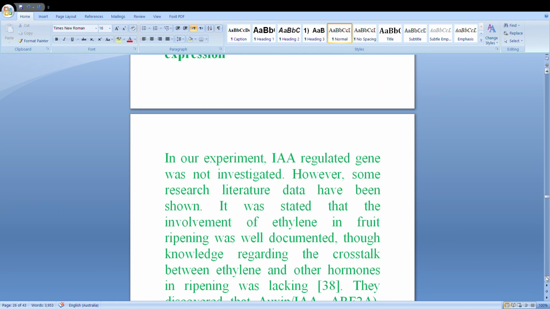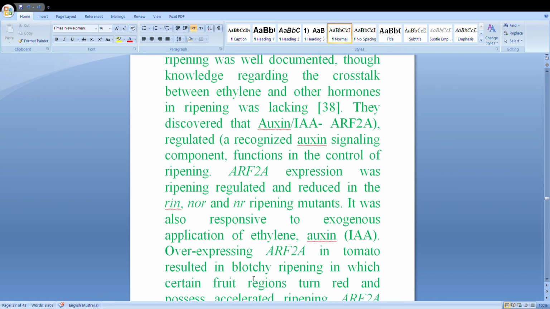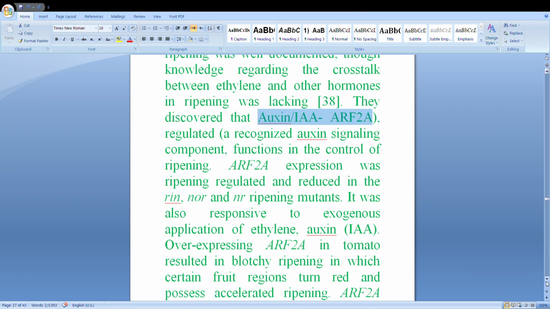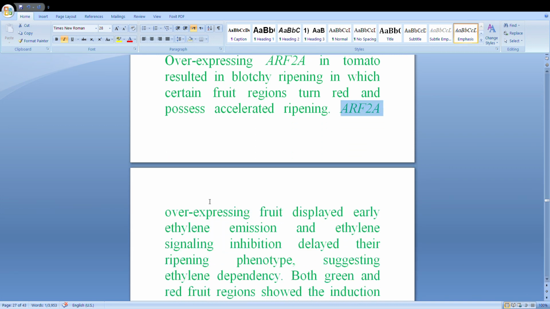These types of gene expressions we can find in different plants, like ARF2A in tomatoes. ARF2A, auxin and IAA regulated gene. One is the main gene, the original gene, and then after that, when we use the treatment or hormones or any kinds of treatments, it changes this gene's characters, and a new gene is expressed.